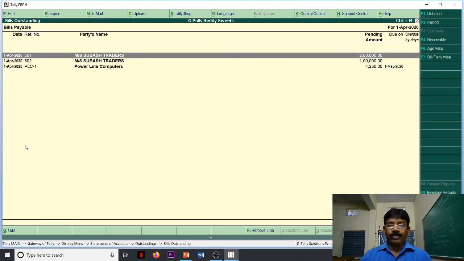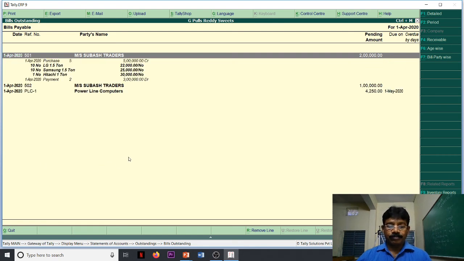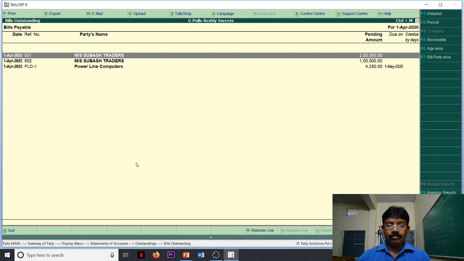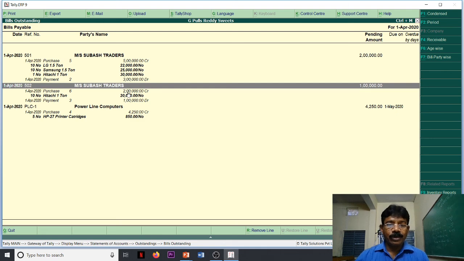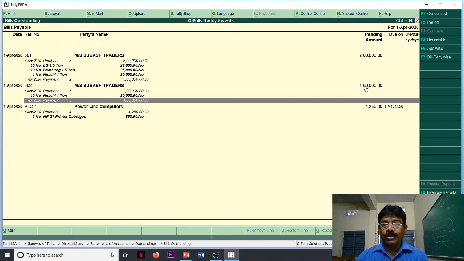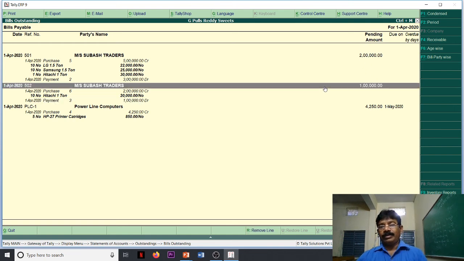You see here, 501 is there. Alt F1 for detail. Look here, 501 is the old one I created. 502 is the new one I created. Look here, 2 lakhs is the bill amount, 1 lakh is adjusted, and it is showing a pending amount of 1 lakh.